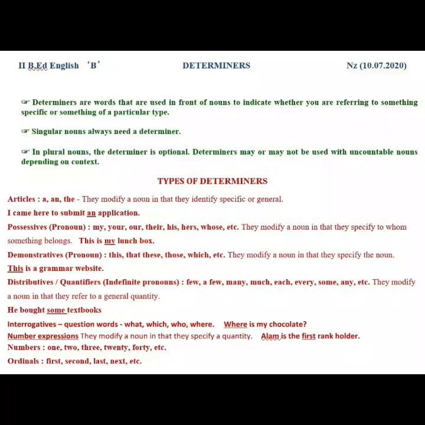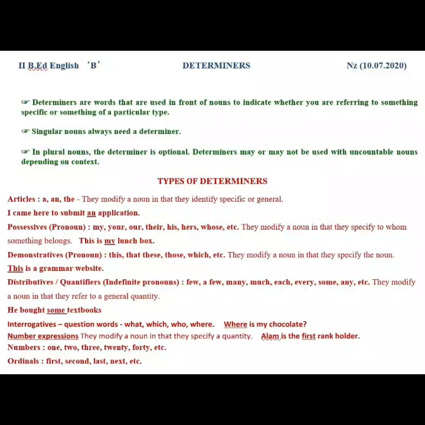Demonstratives. Demonstratives refers to a kind of pronoun like this, that, these, those, which, etc. They modify a noun in that they specify the noun. For example, this is a grammar website. Here, demonstrative pronoun this is added to the noun grammar website to make it specific.